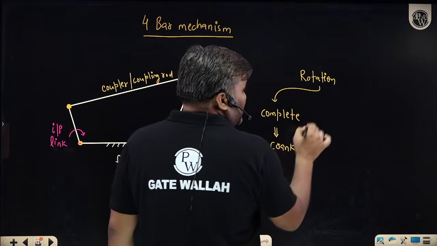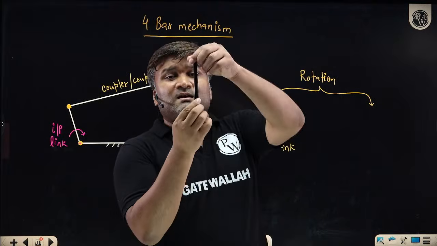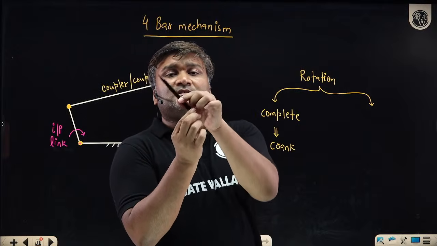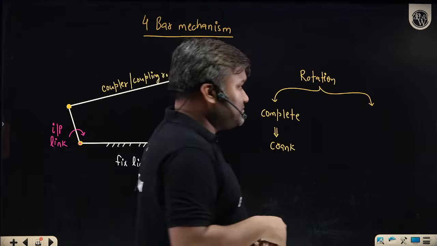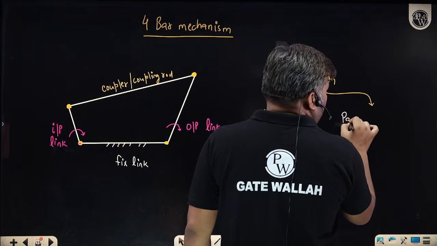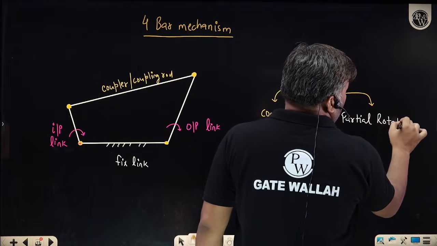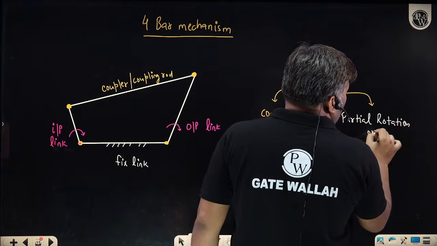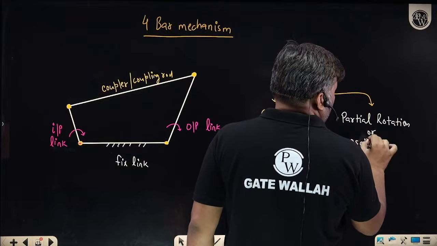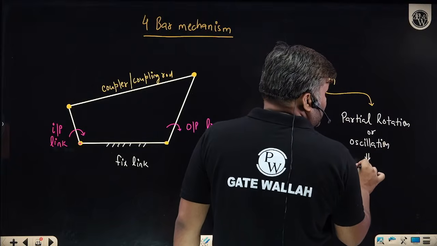On the other hand, if a link cannot rotate completely, there are chances that the link cannot make a full circle. It can have only this motion, oscillation. If it does not have complete rotation, if it has partial rotation or oscillation, then I will call it a rocker.